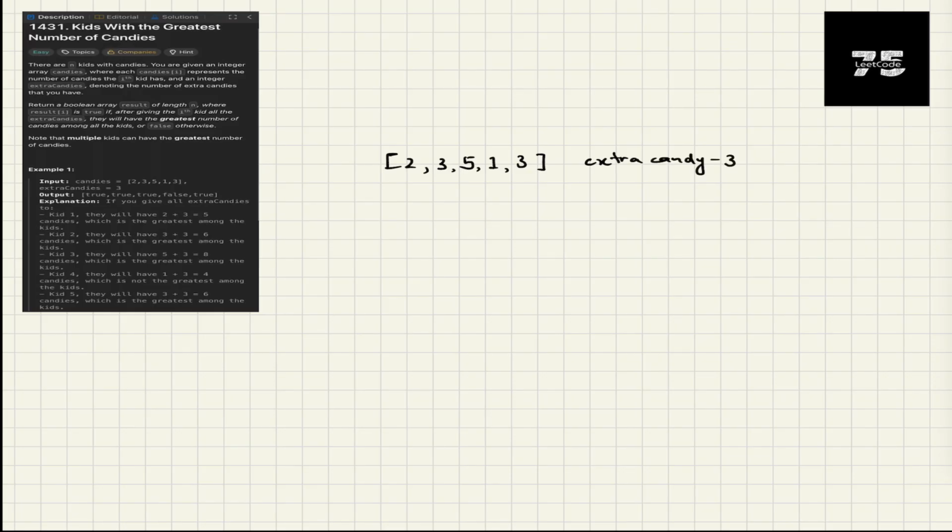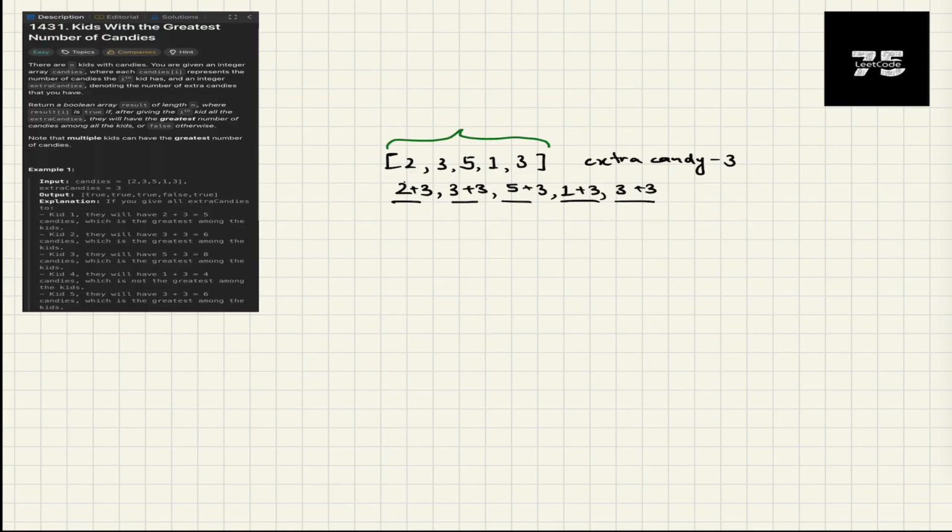Extra candies is 3. What it is saying is that I have this extra candy, and if I give this extra candy to this kid, let's say 2 plus 3, or if I give it to the second kid, which would be 3 plus 3, and if I give it to the third kid, fourth kid, and fifth kid. Now if I give them this extra candy, will that kid have the maximum candy? That is the question. So what we can do is, first we can find the maximum candy, right?